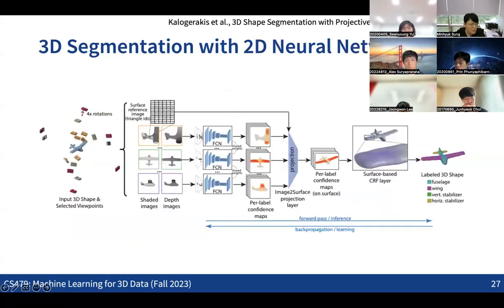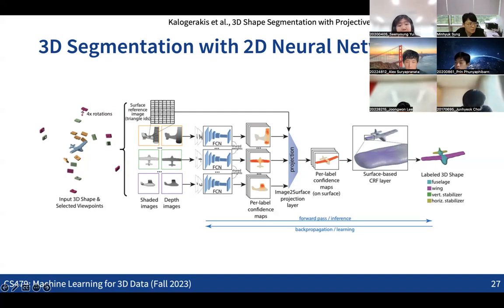And actually, there are also techniques for solving problems other than classification. Classification is the case where we get global information for the entire 3D object. But for problems like segmentation, we are getting the information not for the entire object, but for each point of the 3D shapes. For those cases where we are predicting the information for each point, not for the entire shape, what we can also do is first project the 3D things into 2D images.